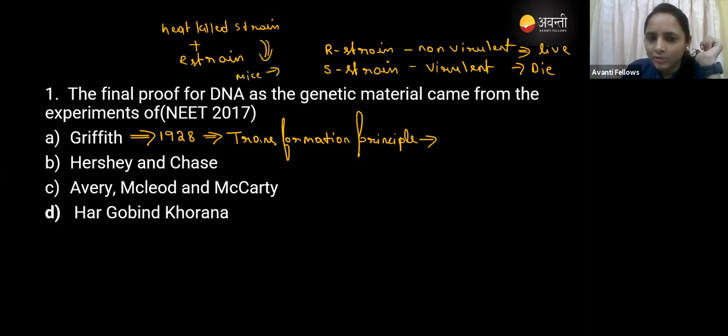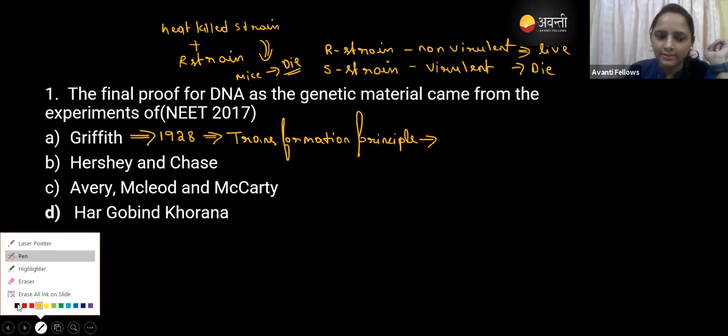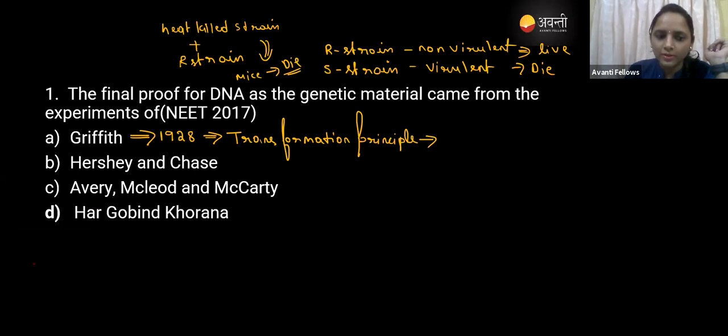Then the mice is going to die, right? Because here what happened? The R strain, which is non-virulent, was converted into the smooth strain. That's why it is called the transformation principle. Here the R strain was transformed into the S strain. So that's why it is not the correct answer. This is the first experiment, and it did not prove DNA as the genetic material.